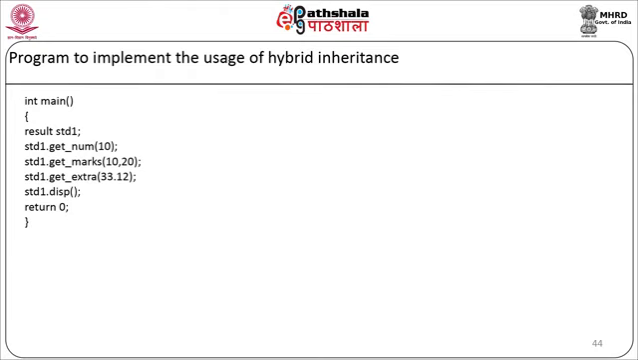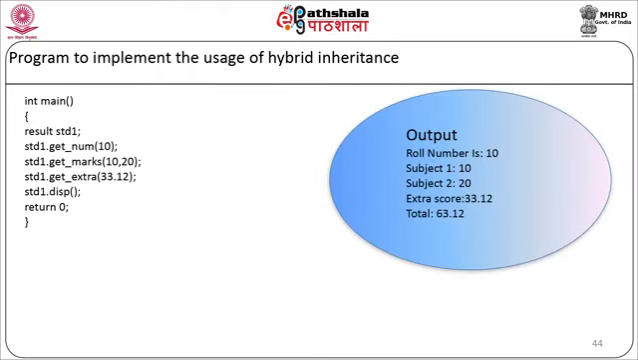Now when the above code is compiled and executed, it will produce the following result: roll number is 10, subject 1 is 10, subject 2 is 20, extra score is 33.12. So the total score is 63.12.